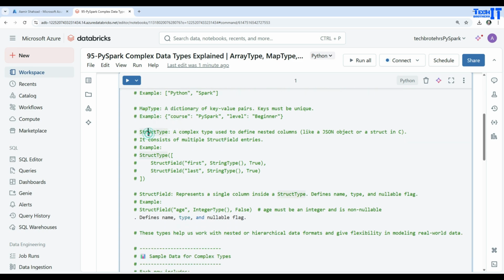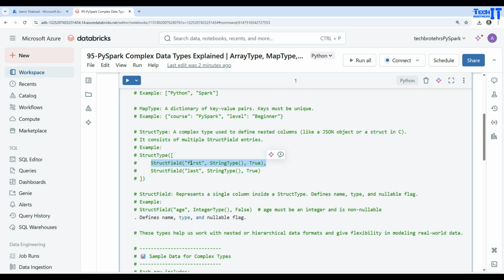Another type we have is called StructType, a complex type used to define nested columns, like JSON objects or a struct in the C language. It consists of multiple StructField entries. So for example, you have StructType, then you start with the parentheses, then you have the larger square brackets, and then you have fields inside.